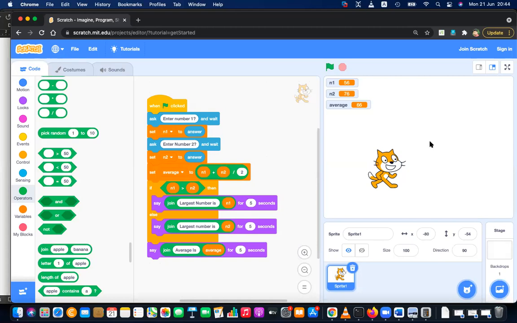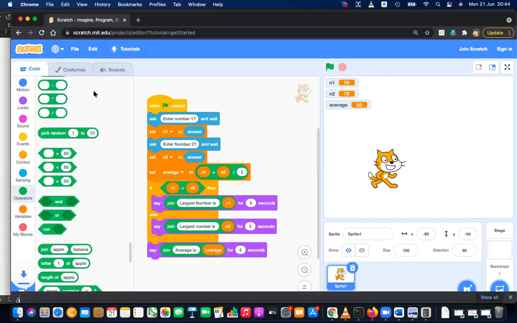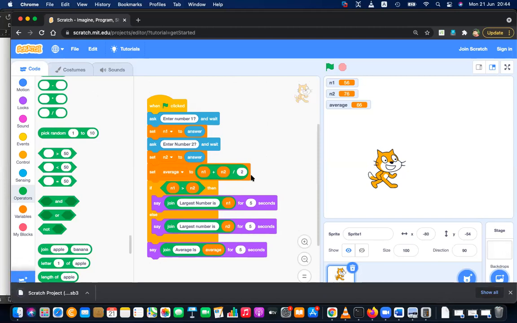I'm going to send this code to you. I'll download and send this to you. But don't copy from that. My expectation is that you try to build the application on your own.